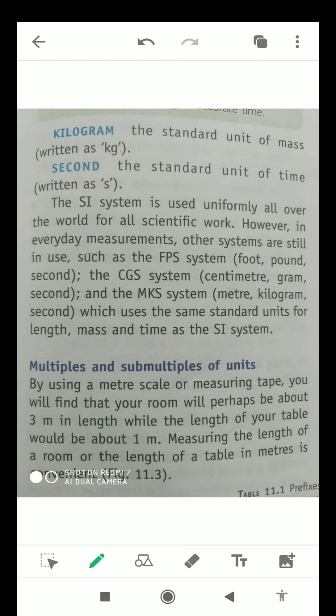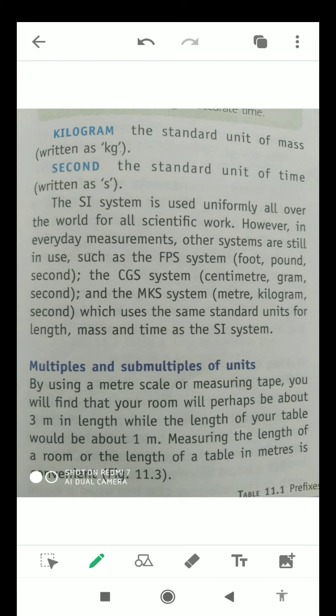For time, it is the second, and it is written as small s. The SI system is used uniformly all over the world for all scientific work. Now it is used all over the world, and every country agrees with this system.